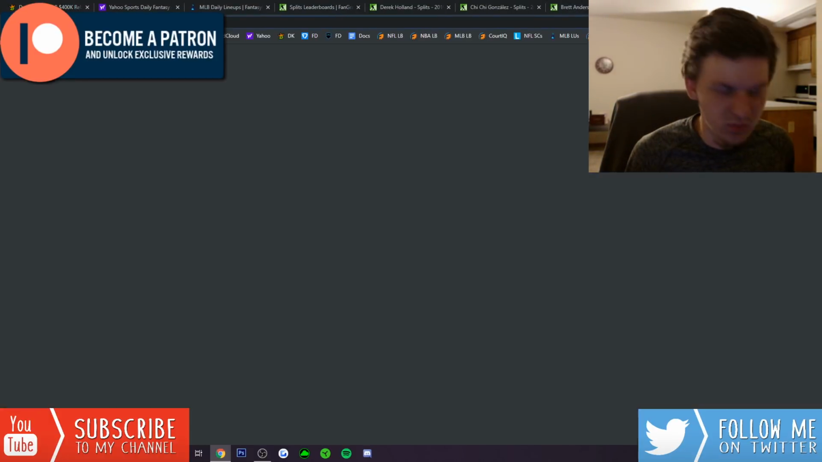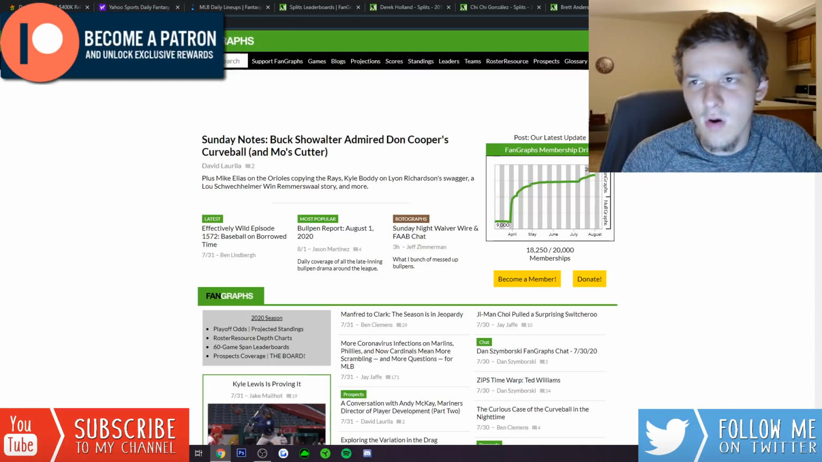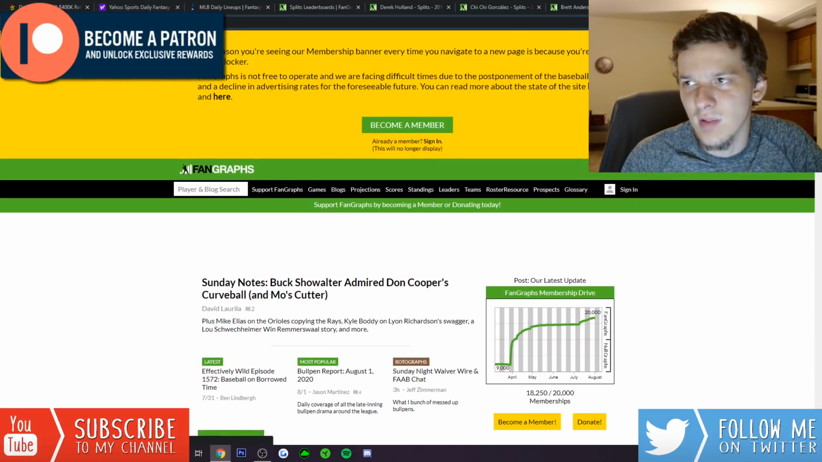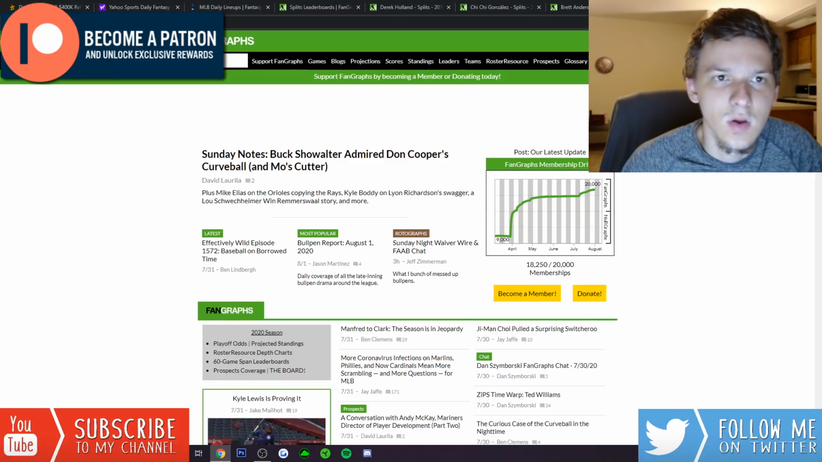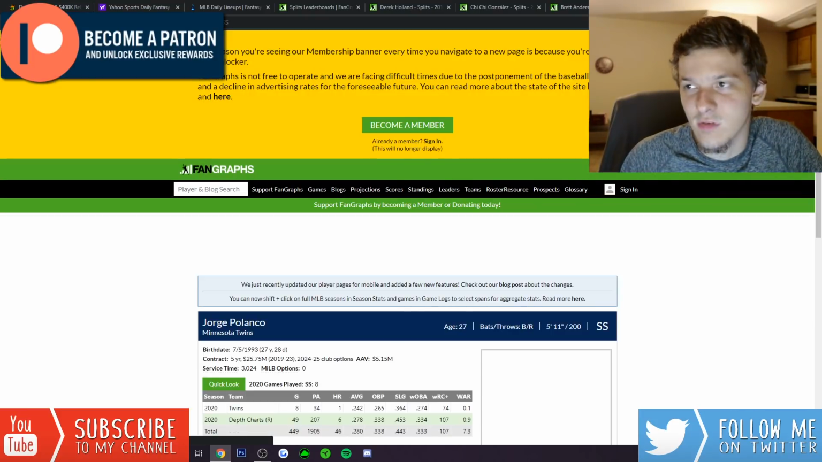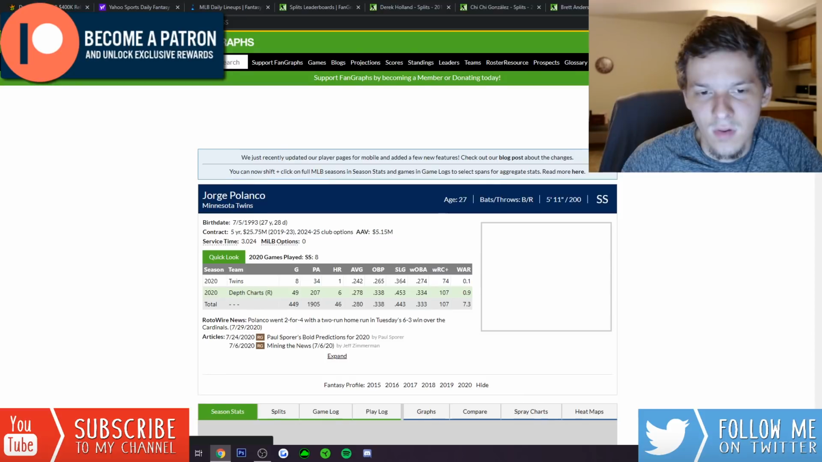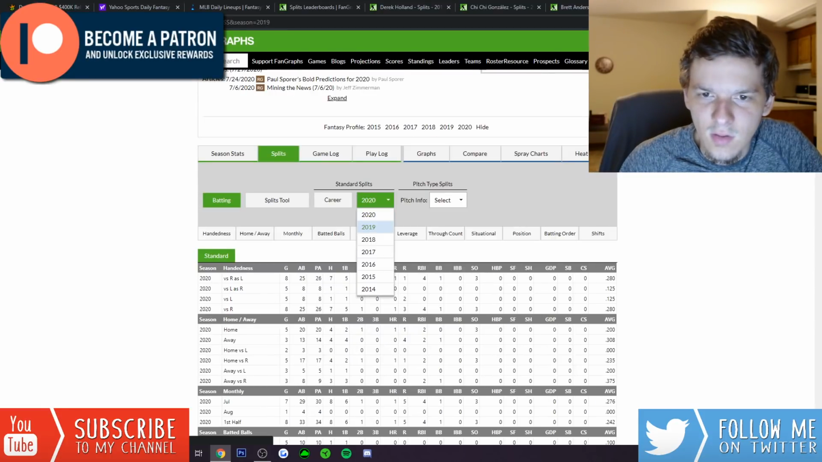I should have pulled this up so I could see. I'm going to pull it up just real quick. See what Polanco's splits are, how he did versus righties compared to lefties last season. So let's search up Jorge Polanco real quick. If I'm not mistaken, I thought he was better against right-handed pitching, but let's see real quick. Go to his splits. Look at last season.